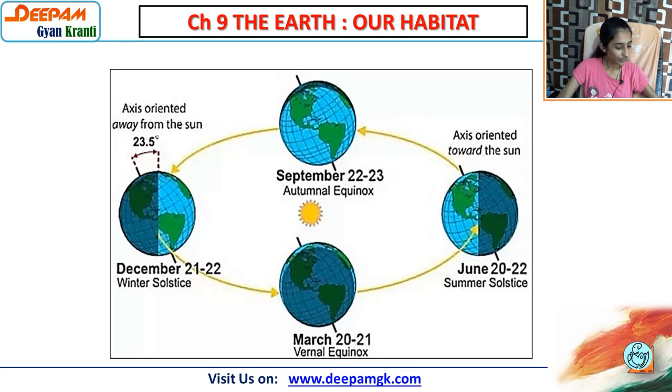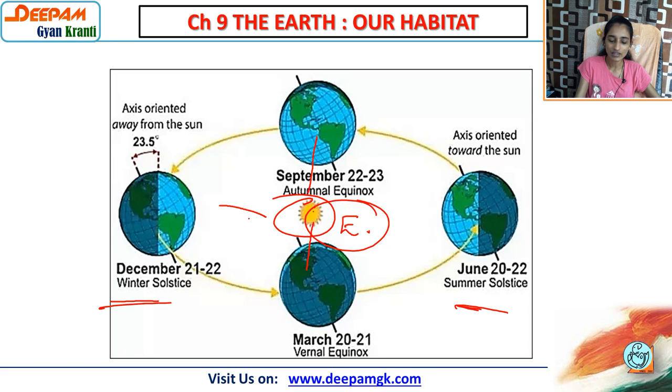Now here we have the diagram of long and short day and night. So here in the middle we have the sun. On 23rd September and 21st March the sun is here, so this part is getting the sunlight directly. And what happened on 21st June and 22nd December? Here the sunlight comes in a vertical form. So here the days are longer, shorter, you can see. And here maximum light is there, so both are equal and the sun is in the center.